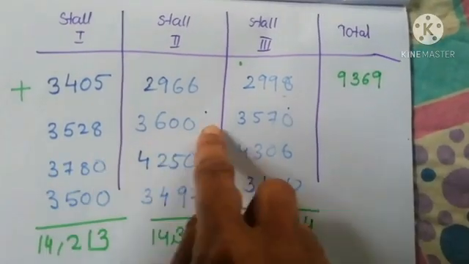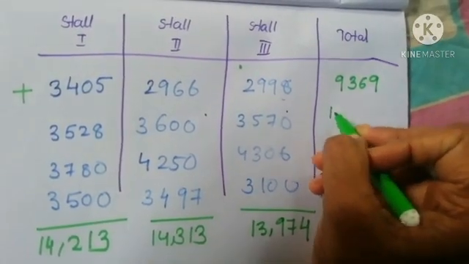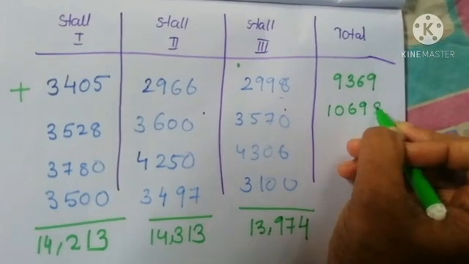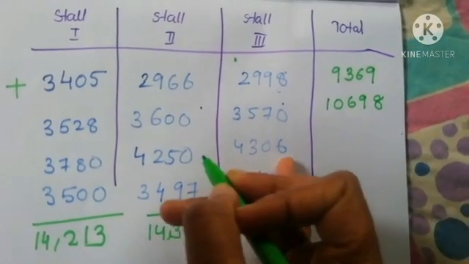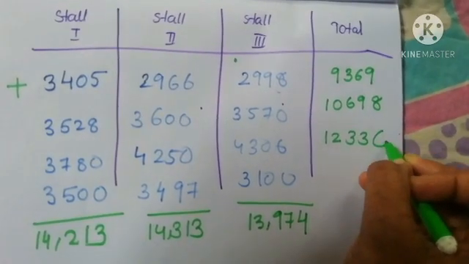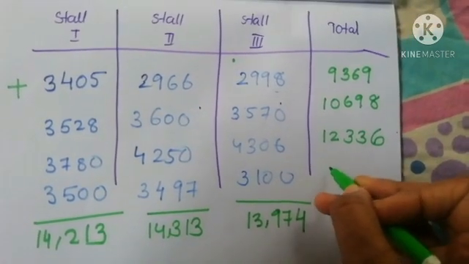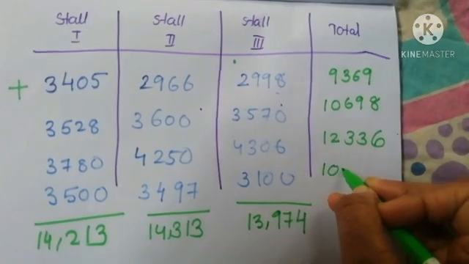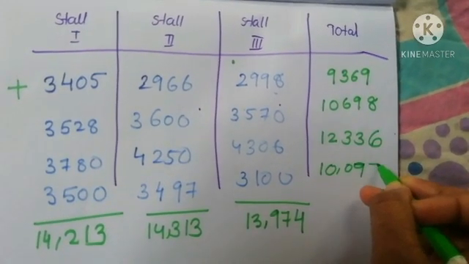When we add these, we get 10,698. Here it is 12,336. Last day it is 10,097.